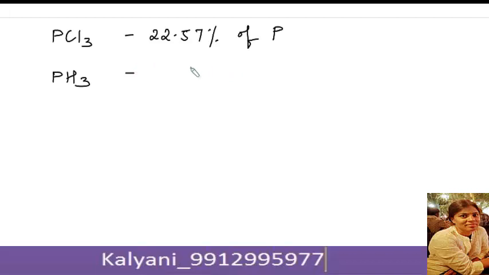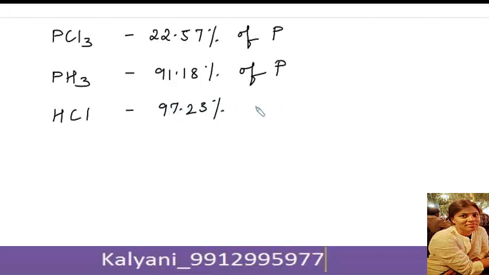Phosphine contains 91.18% of phosphorus. Next you have hydrochloric acid, that is HCl, which contains 97.23% of chlorine. So now here, if you look at these three compounds, you have three elements: phosphorus, hydrogen and chlorine.